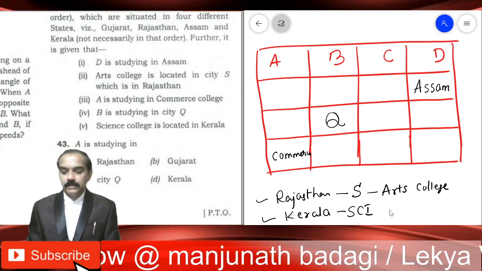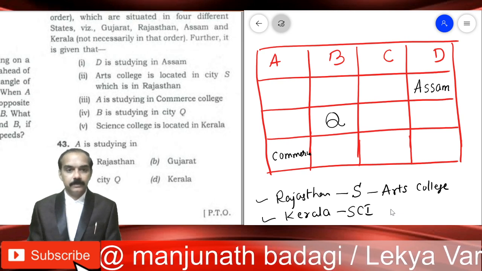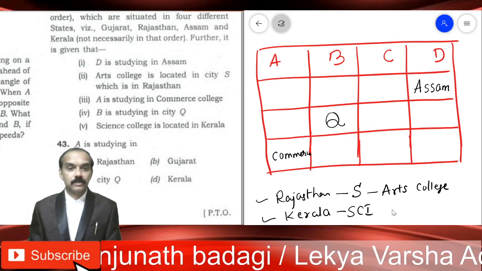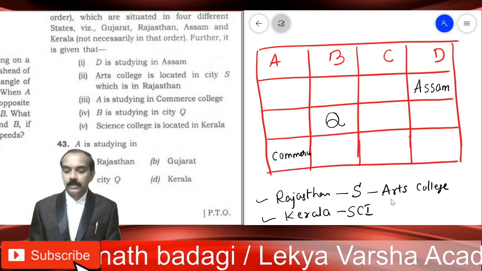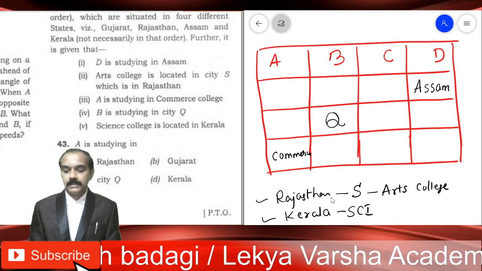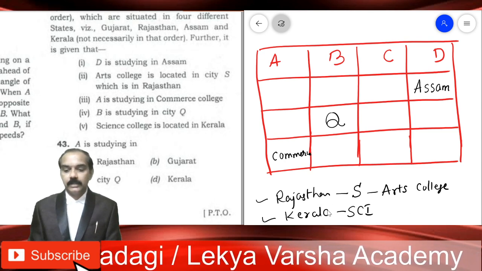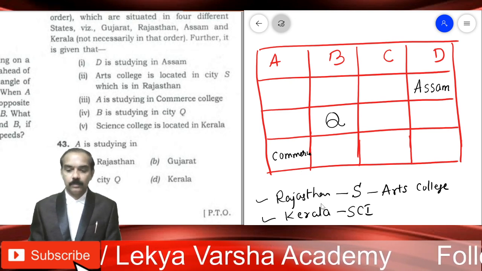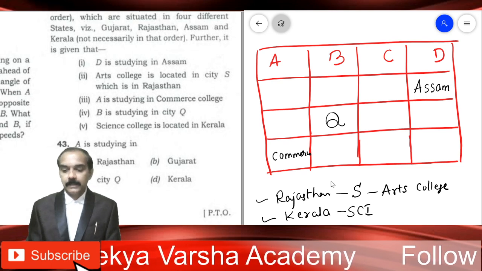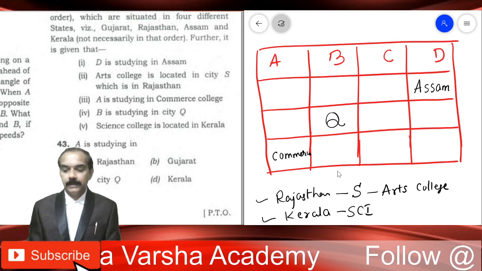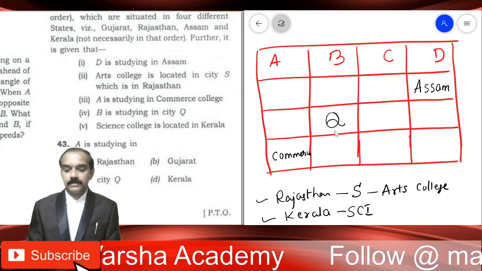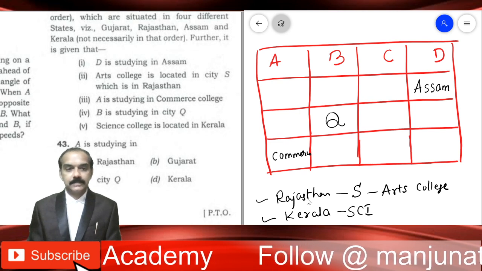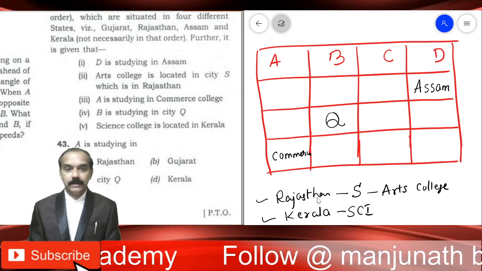These are the additional two informations. Now, using this, we will have to complete the table. Here you will have to do smart work, come out with different logics, right? See here, in a single column, we must have Rajasthan, S, and Arts College. Can you write it under A? No, because Commerce is already fixed there. Can you replace it by Arts? No. Moving on to B. If you concentrate on B, can you write S here because Q is already there? If you look at D, can you write Rajasthan there under D? No, Assam is already written there.